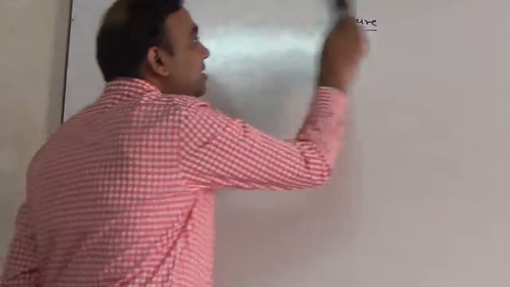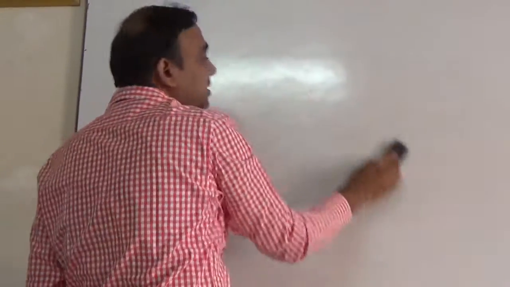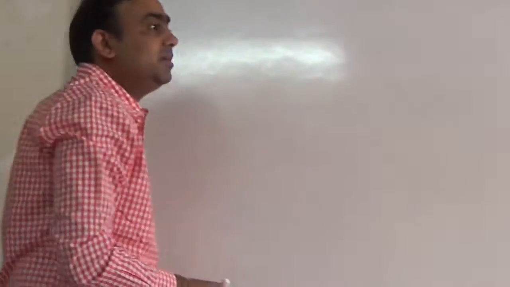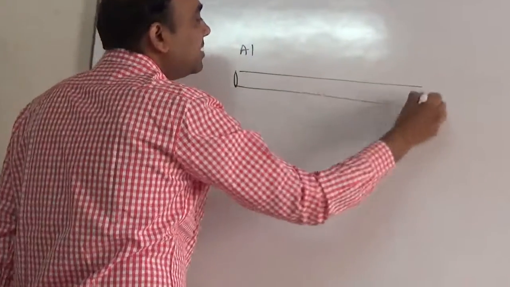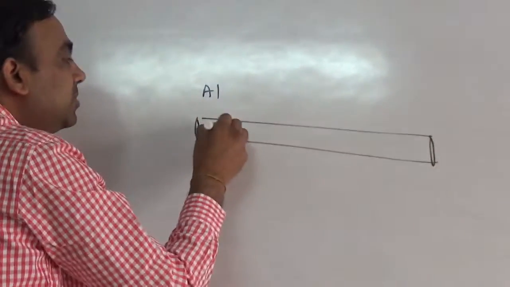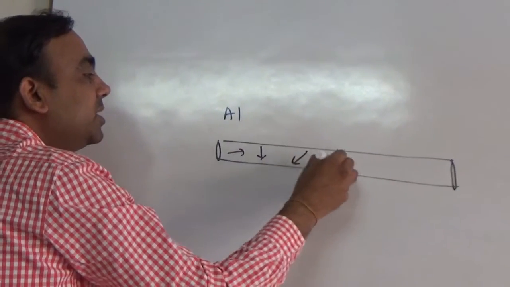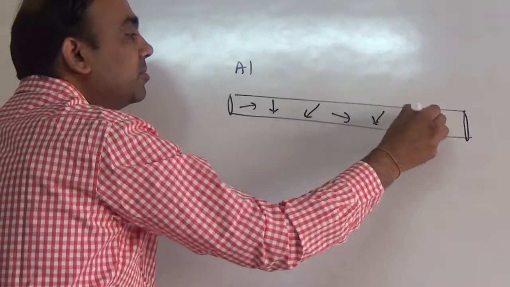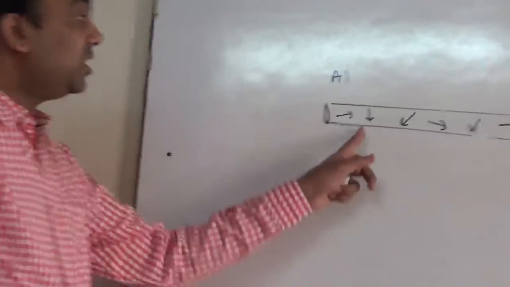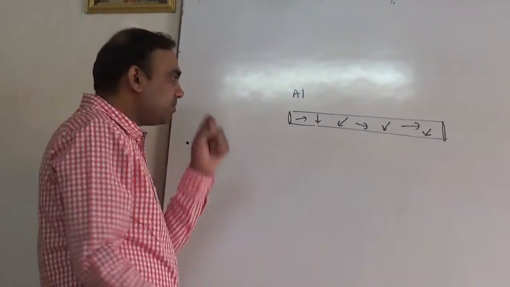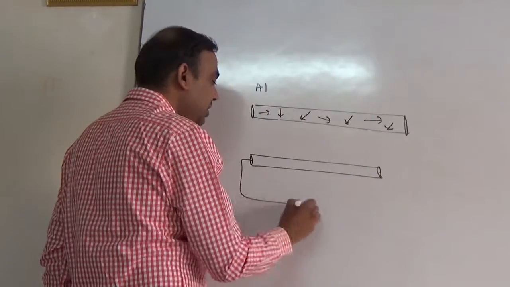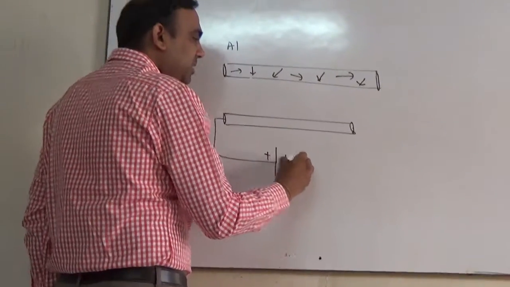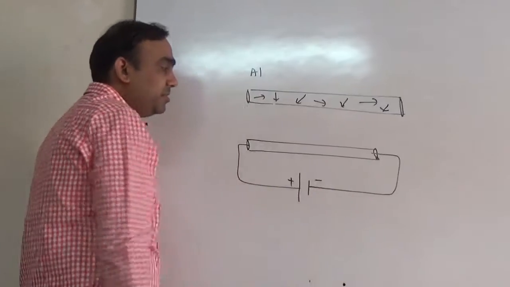We discussed that in most of the metals, the electrons are free. Let us take an example of aluminium once again. We discussed that in case of aluminium, electrons are moving randomly in all possible directions, even at room temperature. Now, if you connect a battery to this aluminium rod, you know the battery is having two terminals, plus and minus.